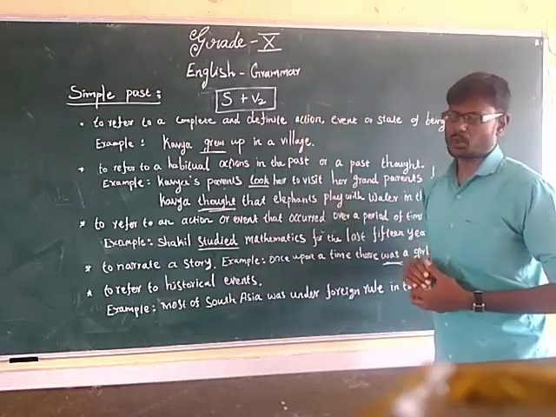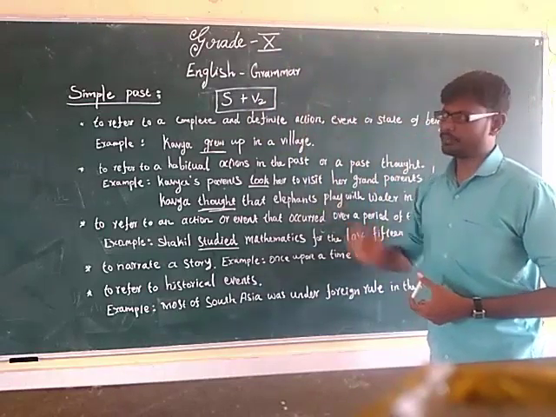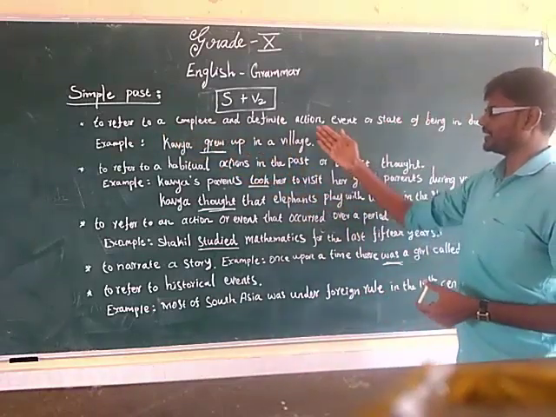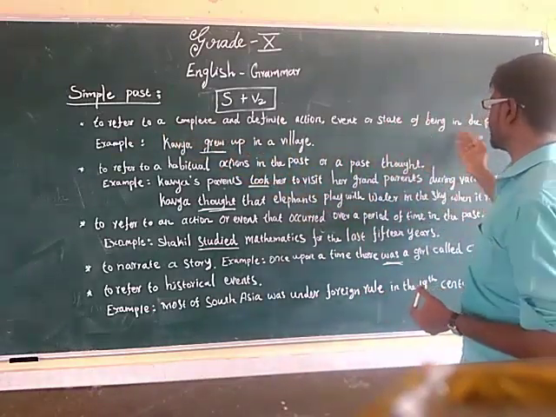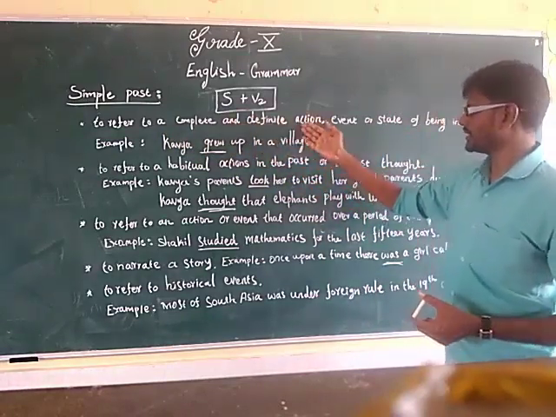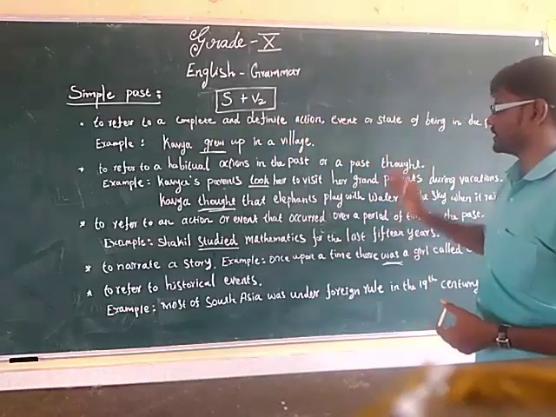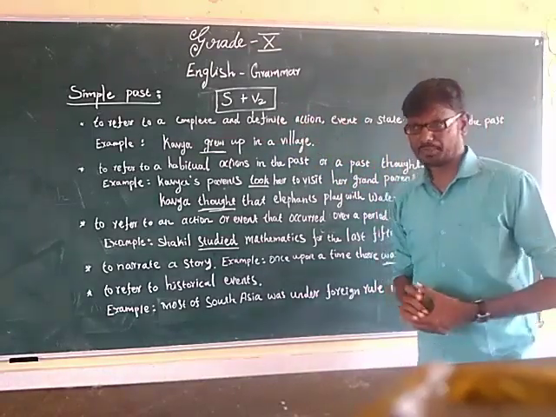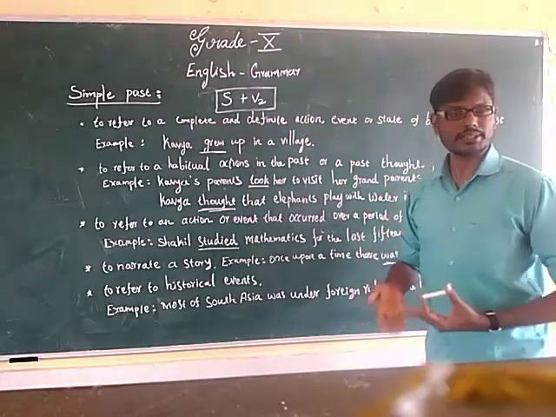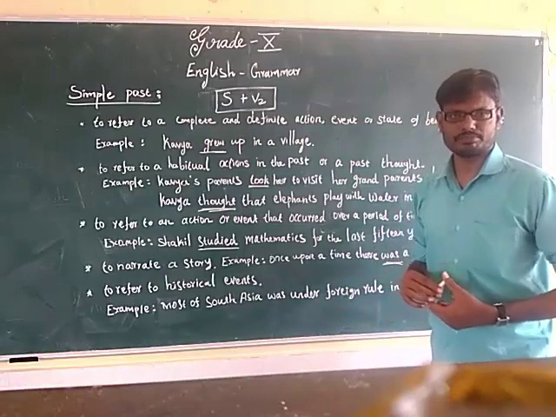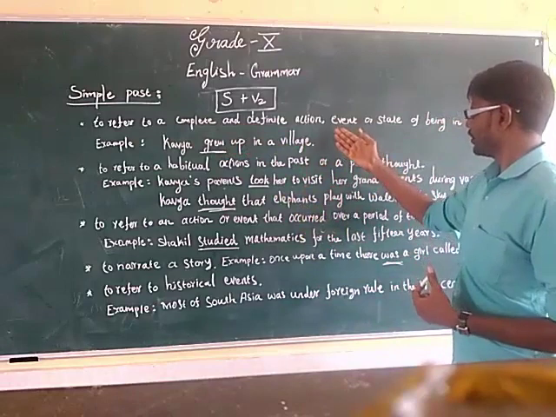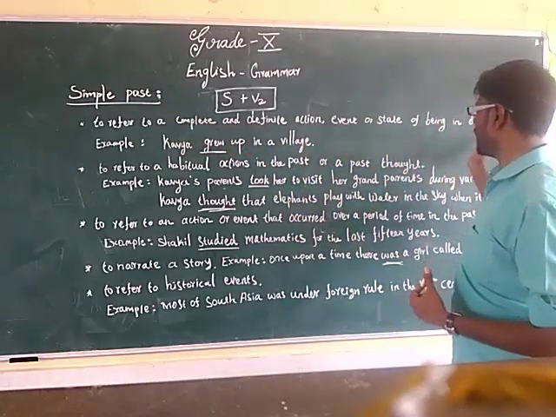Okay, what are the usages? Simple past tense is used to refer to a complete and definite action, event or state of being in the past. Completed action, definite action, event or state of being in the past. Complete action, for example, we celebrated my brother's birthday last week.